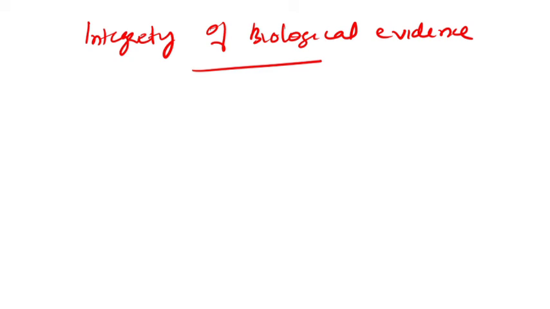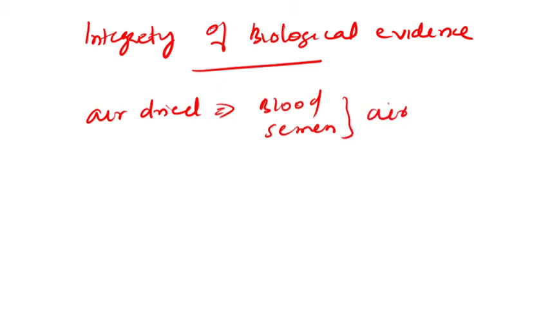So it is recommended that biological evidences should be air dried. It is always said that, for example, blood or semen, if we are collecting, you have to air dry it in order to preserve it properly. The techniques used to develop DNA profiles are extremely sensitive. So it is very important that there should be no contamination of the blood and semen.